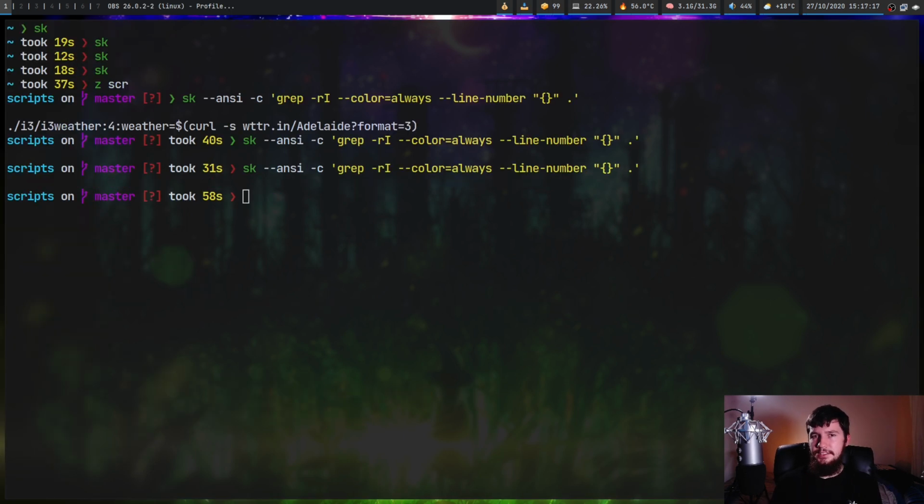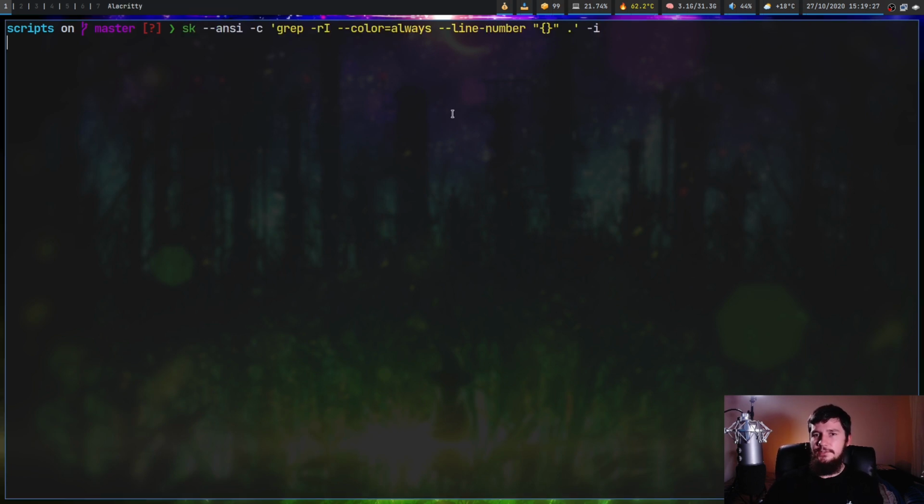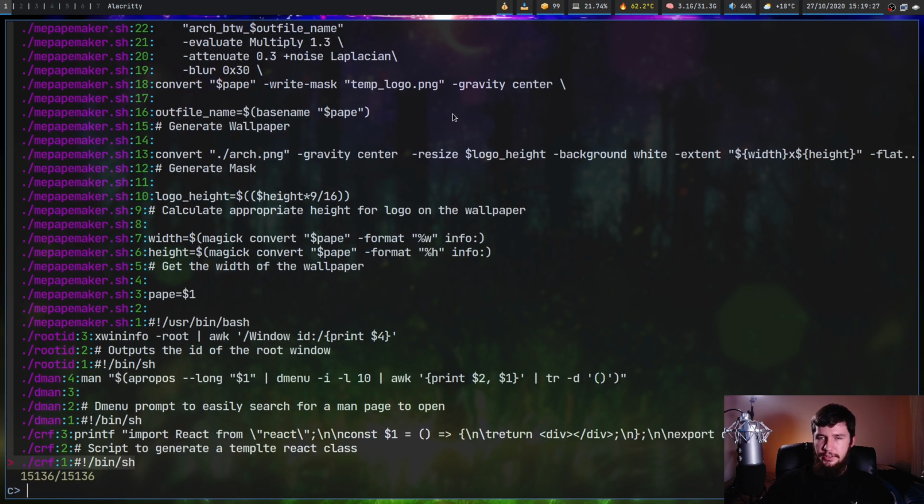Now, I'm using grep in this example here, but really any file regex will work. So you could use, say, ag, ripgrep, ack, sed, awk. Any of those are just fine. I just went with grep because that's something I have installed. If you'd prefer to start it in command mode, you can add a -i to the end of your skim command, and that's going to do that.